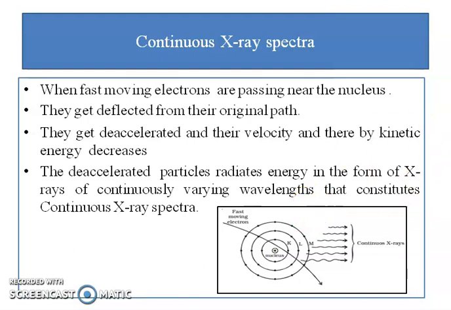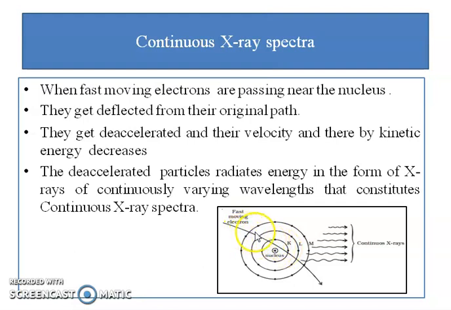See in the figure this electron that is moving fast. It could have traveled in a straight line if this atom was not there. But because of this atom and this nuclear force, this electron gets deflected from its original straight line path into this curved path.